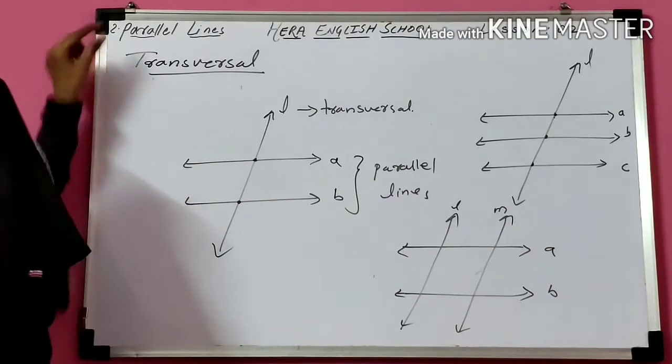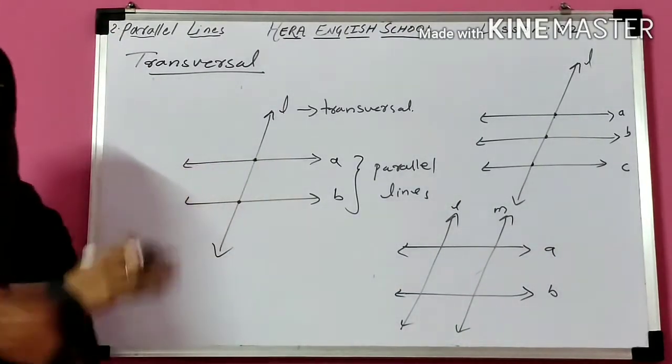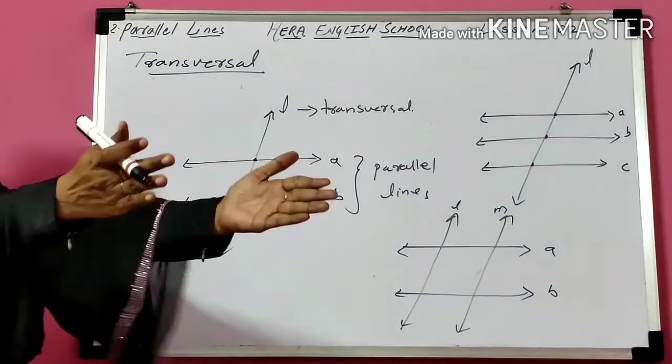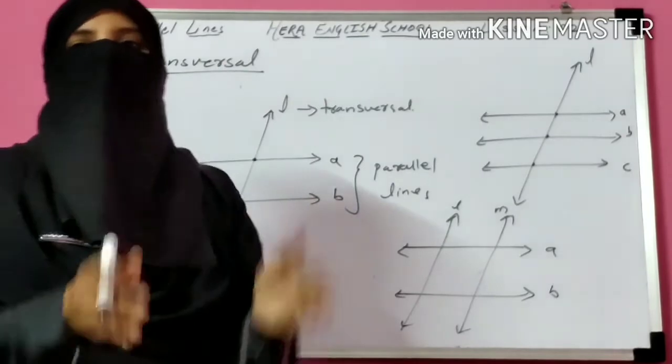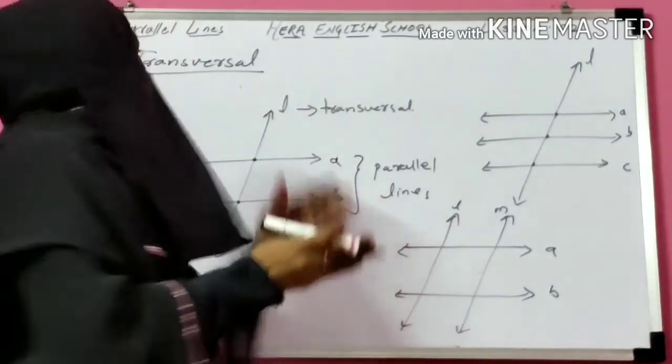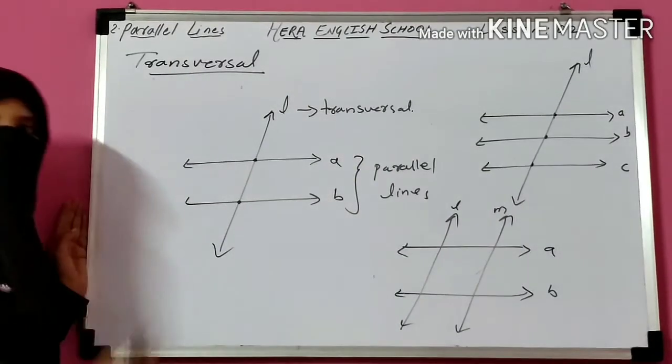So parallel lines are lines which pass at the same distance and do not intersect each other, and a line which intersects parallel lines is called a transversal.